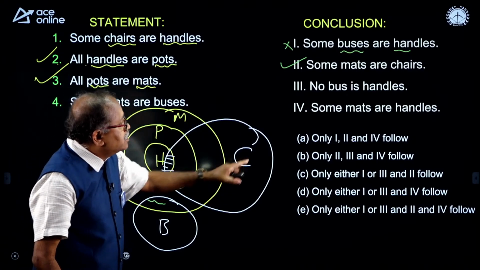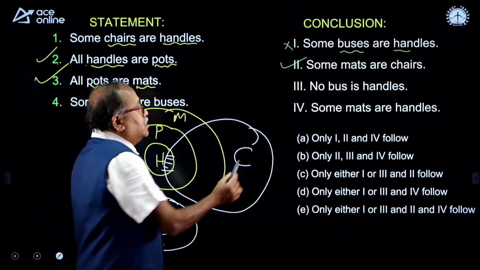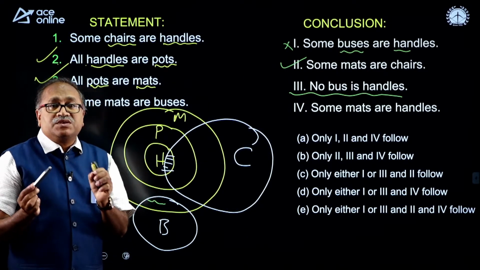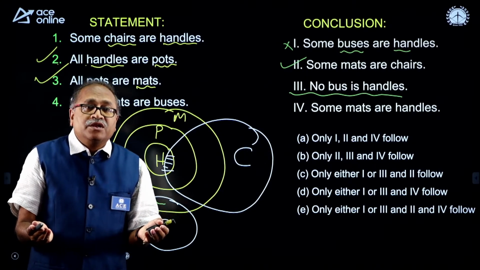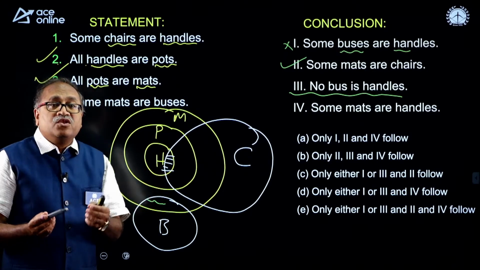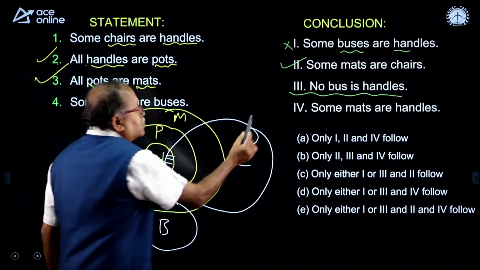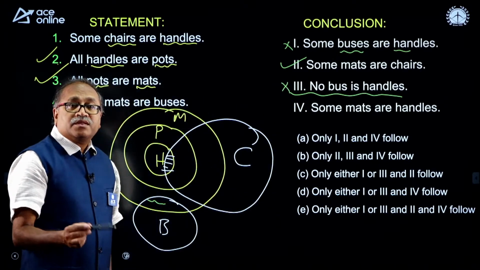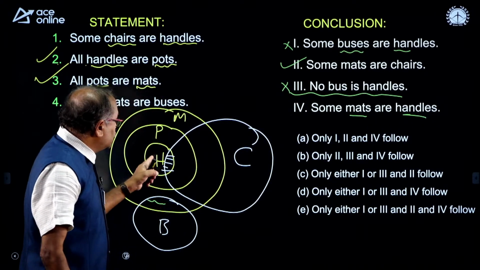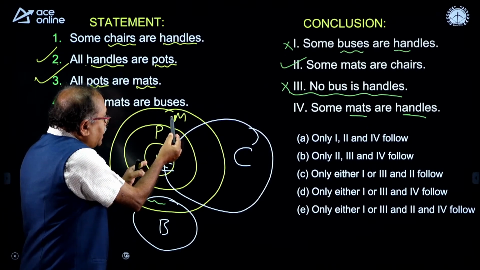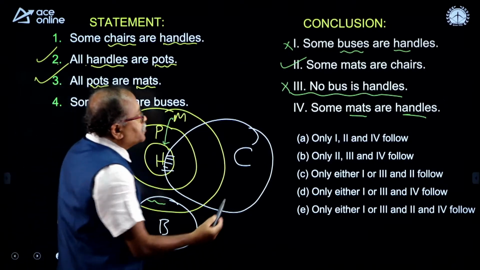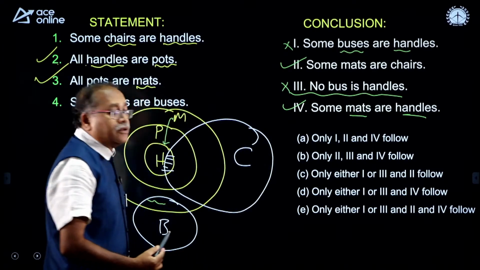Now, coming to the third one, no bus is handle. One thumb rule, please remember: when you do not have any negative statement, there cannot be any negative conclusion. I repeat, when there is no negative statement, there cannot be a negative conclusion. So, remove it, do not verify this. The next one, that is some mats are handles. So, this is handle and this is mat. Yes, I know that some mats are handles. So, therefore, the fourth one follows over here.